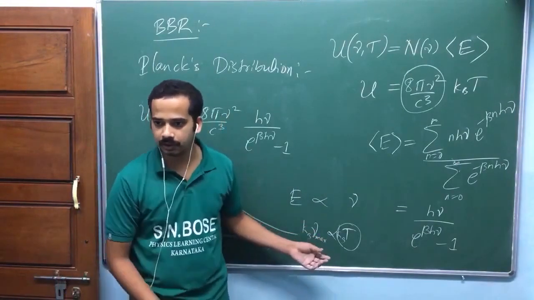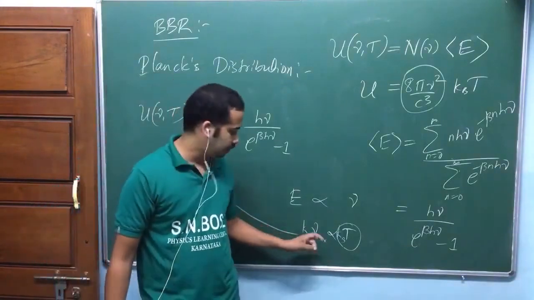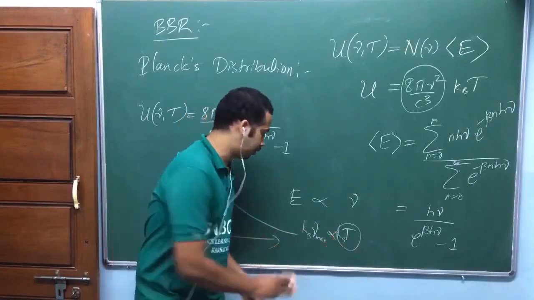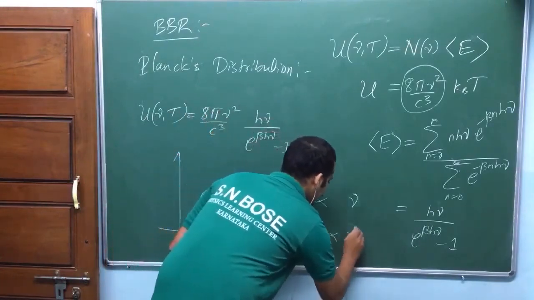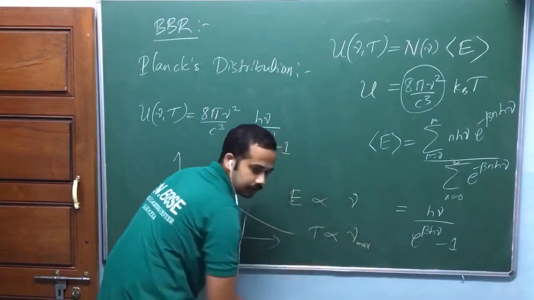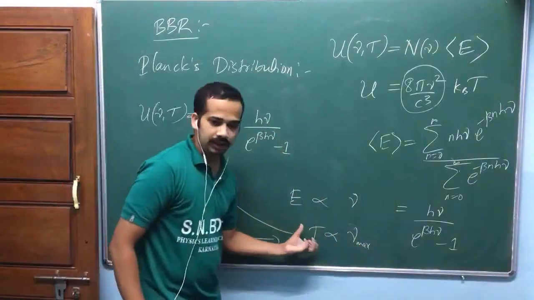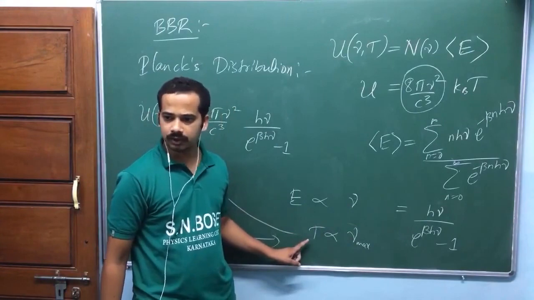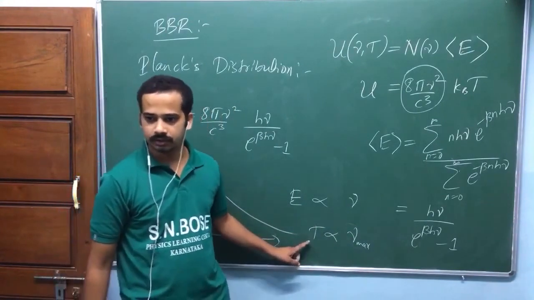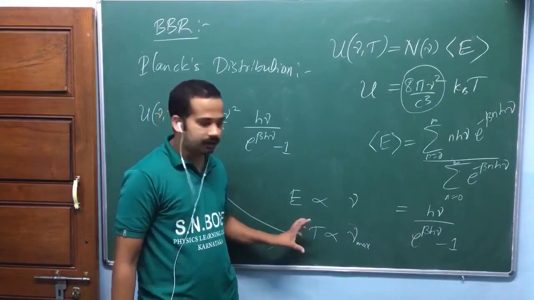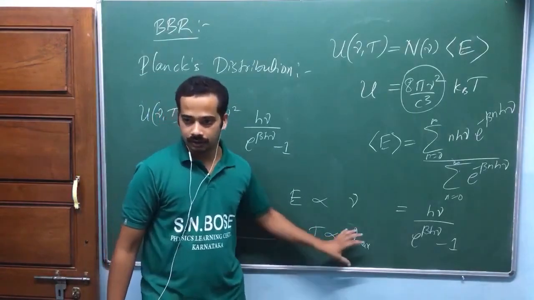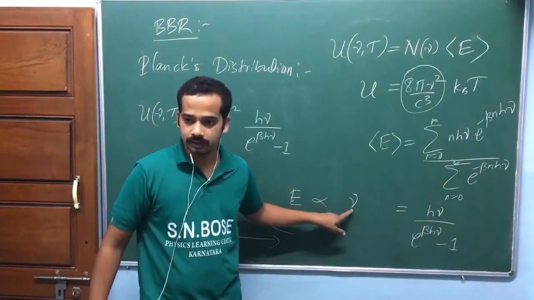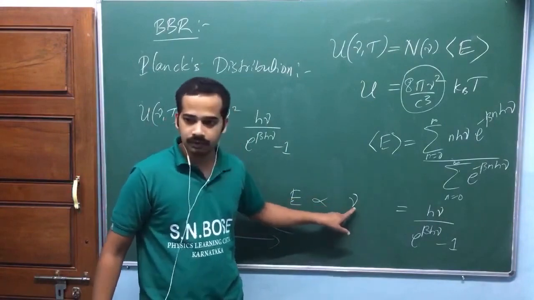The photon concept is also like that, isn't it? Like when you try to explain the photoelectric effect using wave theory. Coming from this side, I'll write it like this: T proportional to nu max. So put Kb here. Kb T is an energy factor, am I right? So again, look at here, the energy of the radiation is decided by temperature, no doubt. Kb T is the thermal energy. That means the energy of the radiation is decided by frequency. I think they might have got the idea from that. Energy of the oscillator is proportional to frequency.